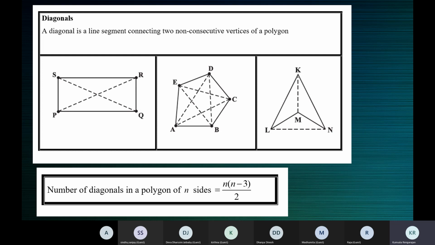So here it is, how many diagonals does a polygon have? You can see in these figures, what special name would you give to this figure A, B, C, D, E? Give a special name to the polygon A, B, C, D, E.